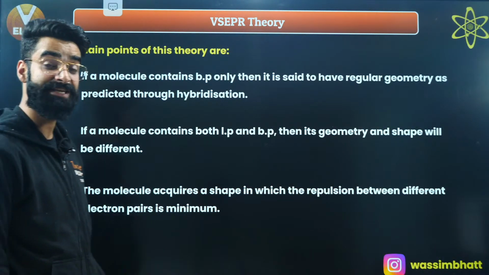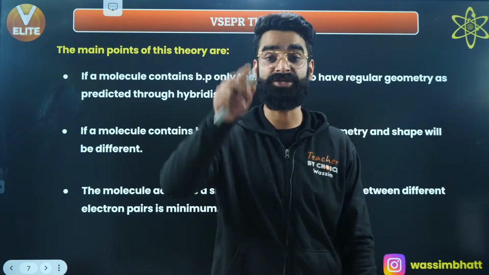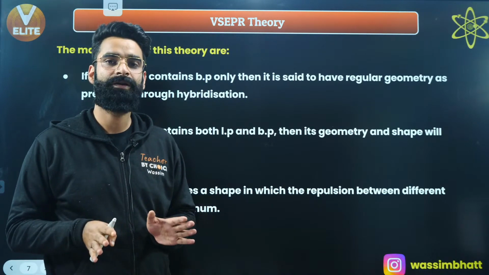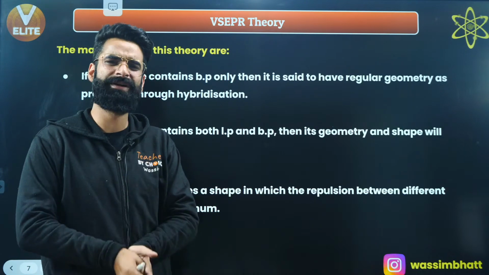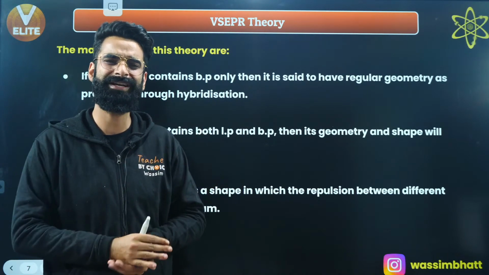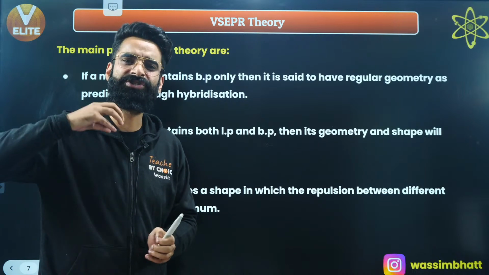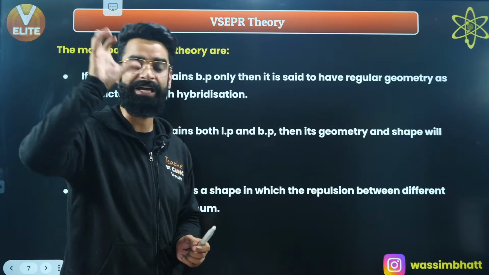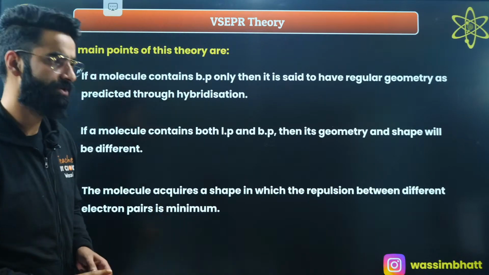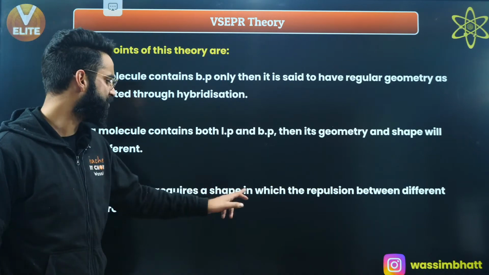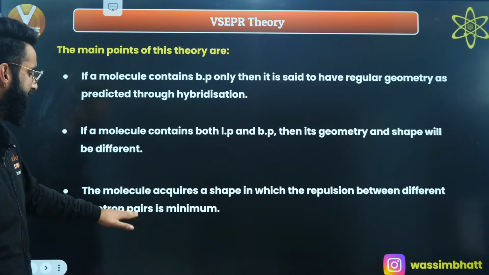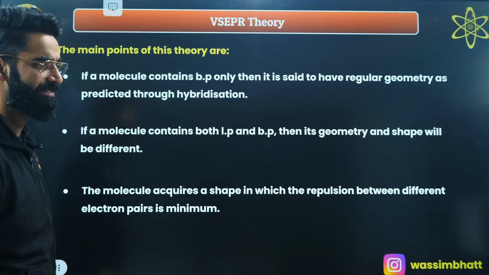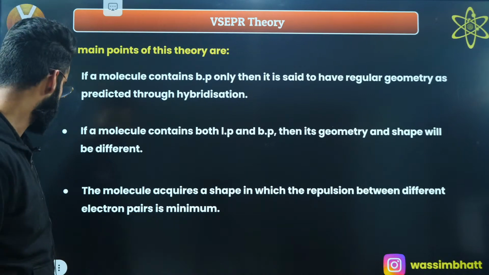Yes? Now, as I told you a few minutes back, the molecule is going to attain that geometry, that shape, in which there will be fewer repulsions between lone pairs, bond pairs, as well as bond pairs, right? In short, that shape in which the repulsions between the valence electron pairs are minimum will be attained by the molecule exactly, right? Do remember this. The molecule acquires that shape in which the repulsions between different electron pairs are minimum, because lesser repulsions definitely means more stability. That's all. Lesser the repulsions, more the stability. As simple as that. Yes?